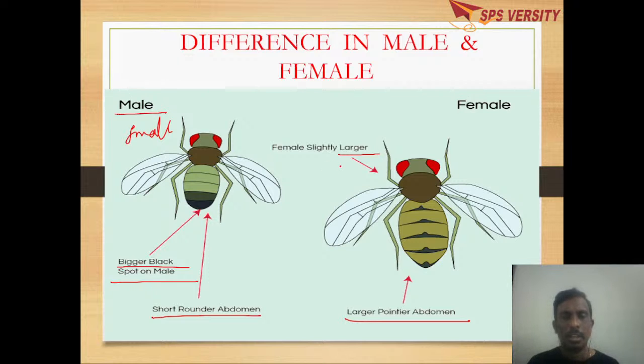So till now, we discussed Mendel's contribution to genetics, the monohybrid cross and the dihybrid cross, and the deviations from the monohybrid as well as the dihybrid cross. Along with that, we discussed the 3 laws of Mendel: the law of dominance, the law of segregation, and the law of independent assortment.